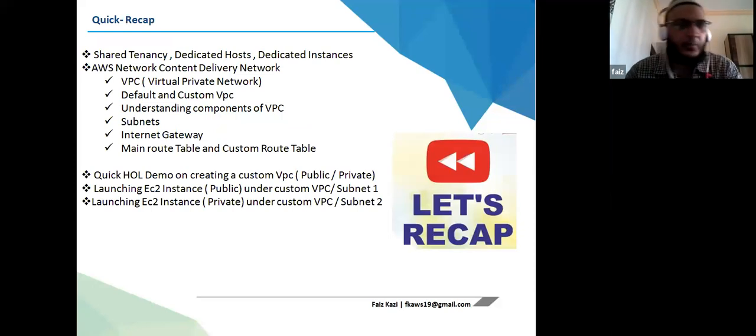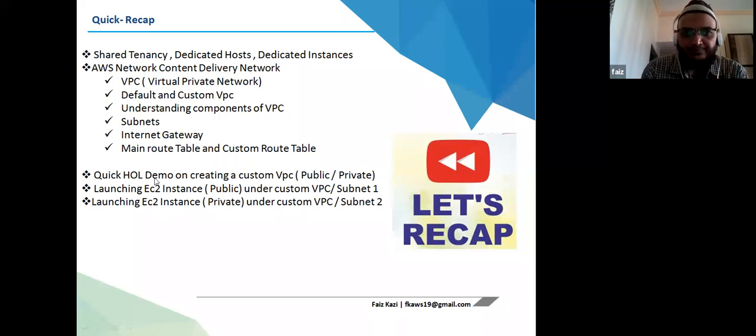So yesterday, what we did was we checked what is shared tenancy, and what is dedicated host and dedicated instances, and then we had AWS Network Content Delivery. We introduced AWS Network Content Delivery. Then a key important component of network content delivery is VPC, Virtual Private Cloud. We saw what is default VPC and what is custom VPC. We understood some key components of VPC like subnets, route tables, internet gateway.